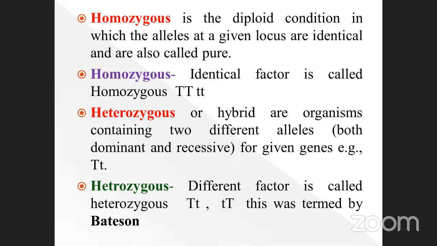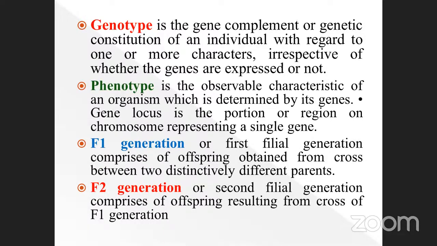Heterozygous was already discussed. Different factors are called heterozygous: capital T, small t, and small t, capital T. This term was coined by Bateson. So homozygous as well as heterozygous, the different factor is called heterozygous. Who gave this term? Bateson. The term heterozygous was given by Bateson. Once again, I repeat for you again and again, don't forget this. Next one is genotype.